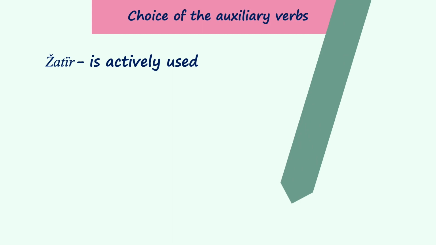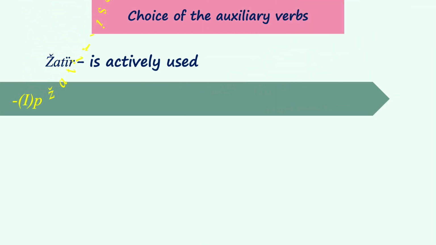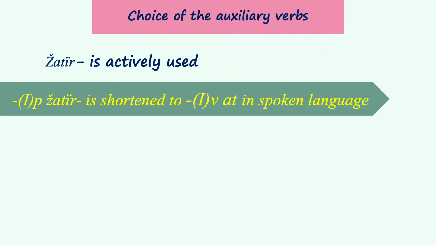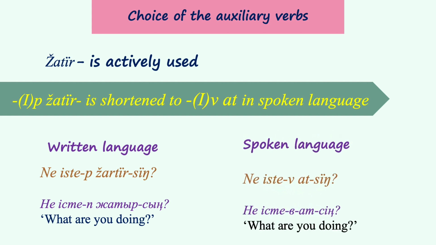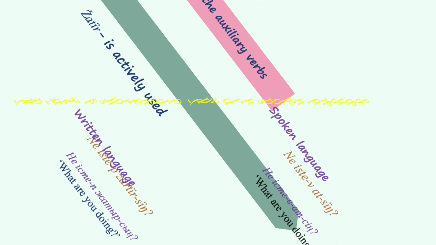In spoken language, up жатыр is shortened to up ad form. An example, не істеп жатырсың, what are you doing, is a written form, while не істеватсың, what are you doing, is slang.